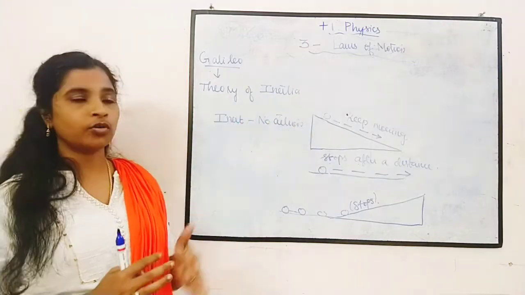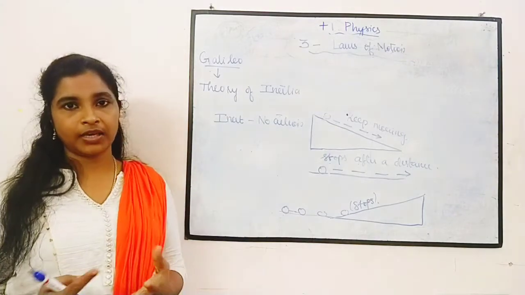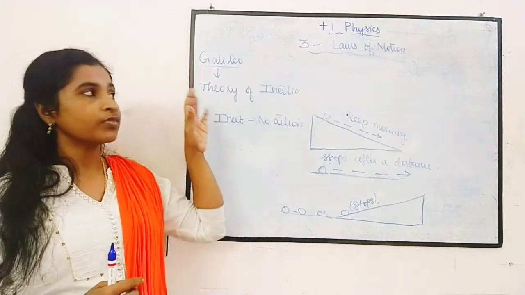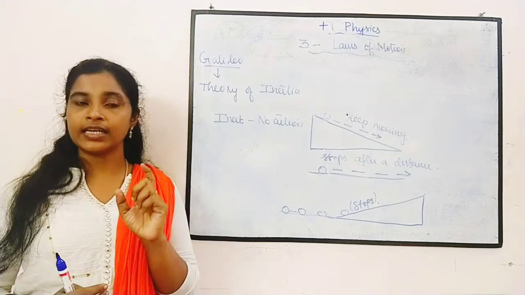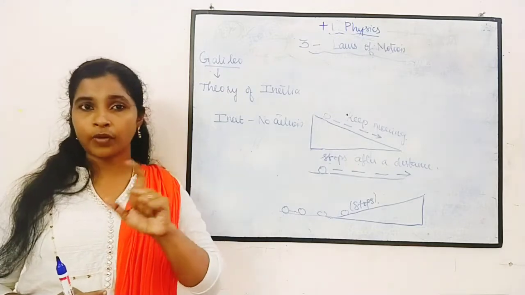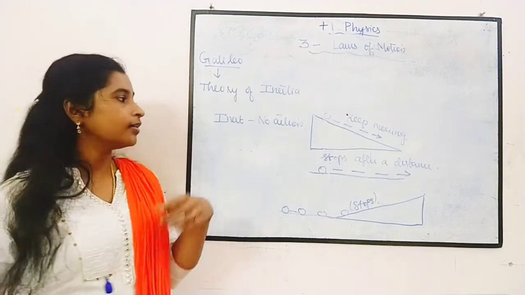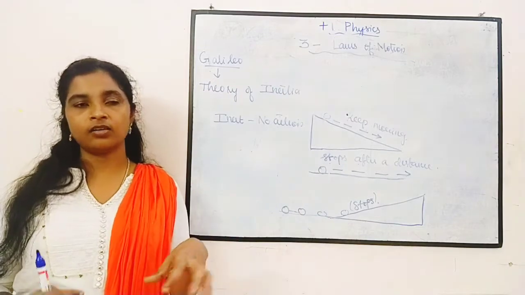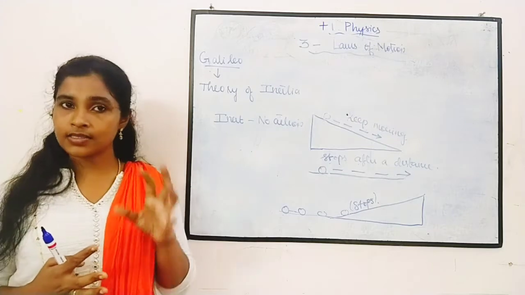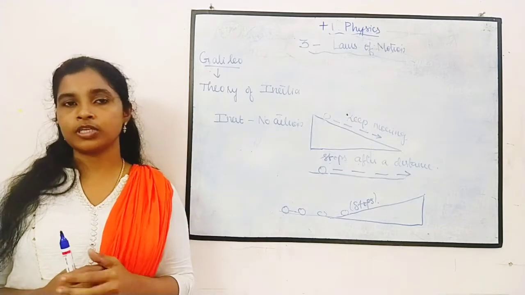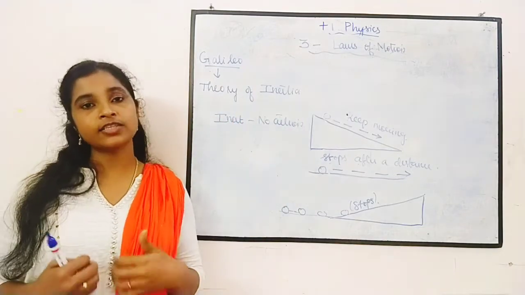Okay, you might have studied about inertia in your 10th standard. So what is inertia? What is inert? Inert means no action. Okay, there is no action. Okay, inertia. This was the theory proposed by Galileo. He said that yes, the material is having an inherent property, but that is not the property to stop the motion. It is the inherent property of the material that there is no action. எந்த ஒரு மெட்டீரியல் இருந்தாலும் அந்த மெட்டீரியலுக்கு எந்த ஆக்ஷனும் இருக்காது. Okay, that is the property of the material that he proposed, because he proposed the theory of inertia.